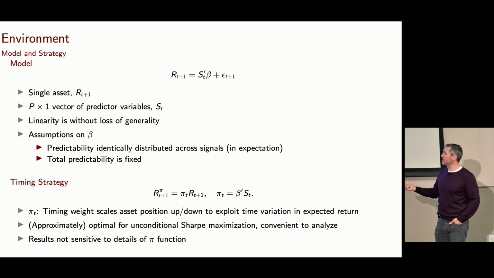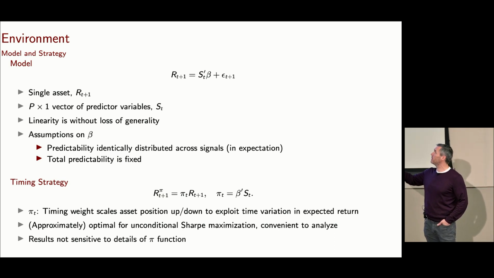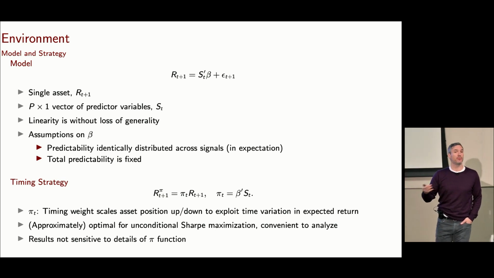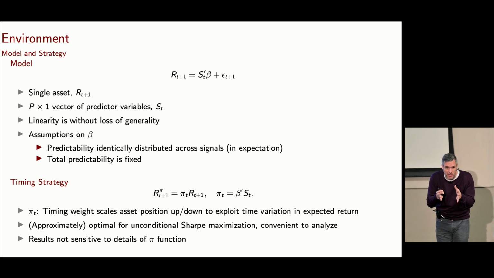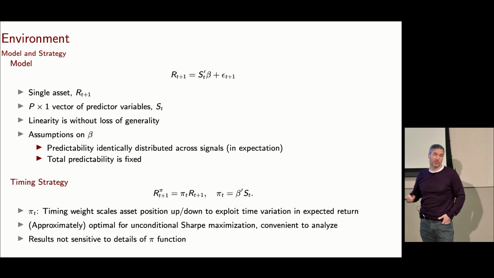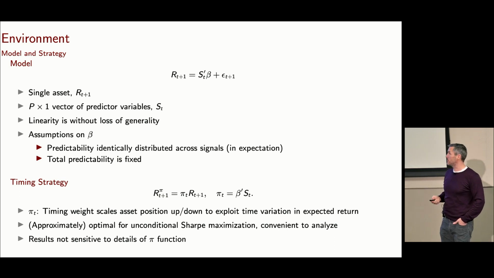This linearity is without loss of generality because in the paper I do a lot thinking about these S's as generated regressors. You might start with a small feature set originally, but you expand it out to a big feature set. And once you do that, you're basically back in the realm of linear models.